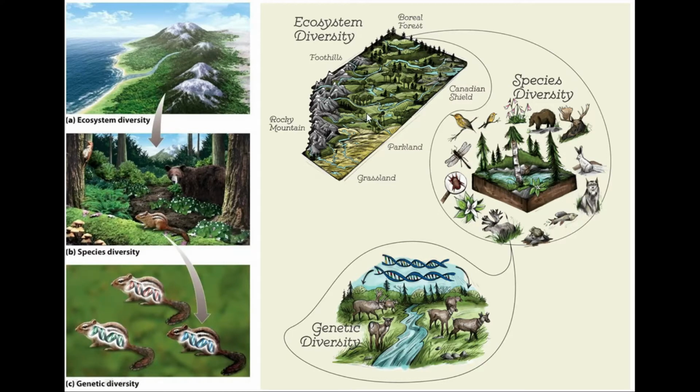So this is the ecosystem diversity. So all 3 levels are interconnected to each other. Therefore, we will study separately the genetic diversity, species diversity and ecosystem diversity.